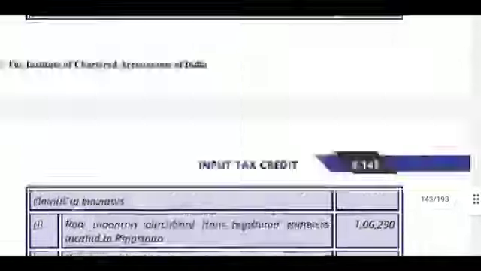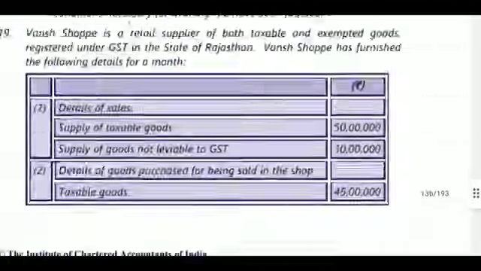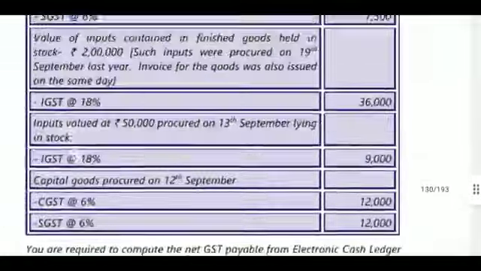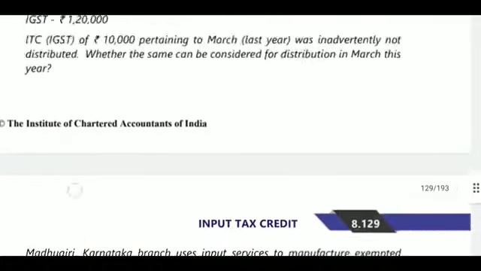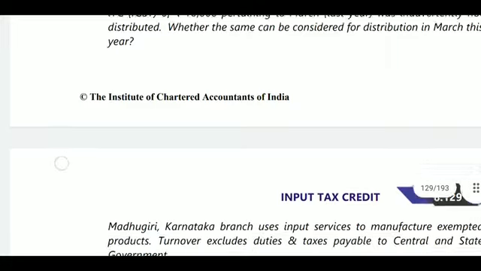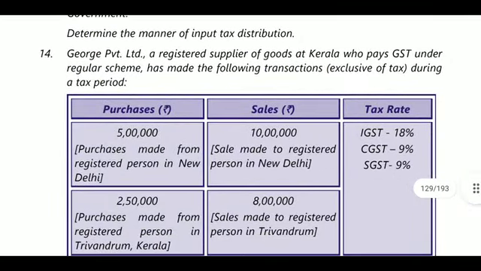ITC available for distribution in a month is to be distributed in the same month; it is not allowed otherwise. So when you are distributing the amounts, if it is in the same state, they will be distributed as CGST, SGST. If in different states, you must distribute as IGST. The amount related to last year is not allowed to be distributed; distribution is allowed only for the same month.